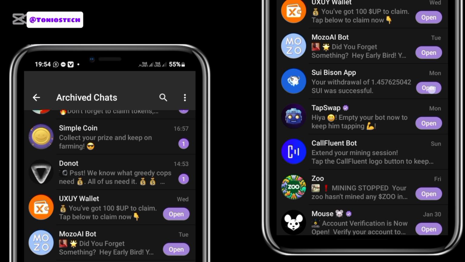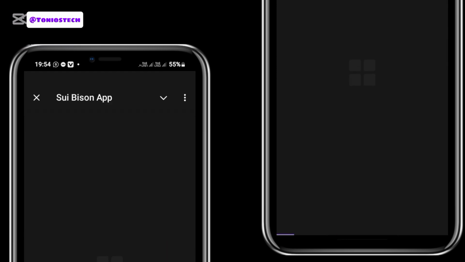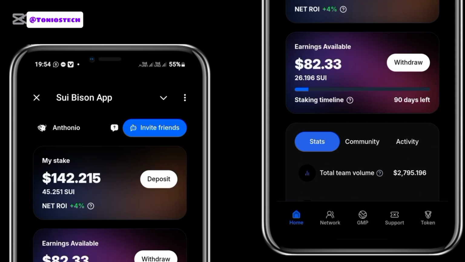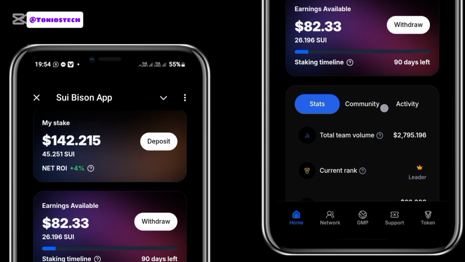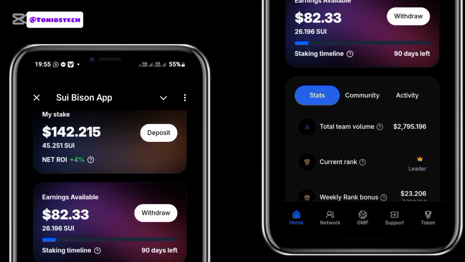Now this platform is called Sui Bison. Once you click on the link, it is going to take you to the registration page, and you don't even have to fill in any details. All you have to do is start the bot and you are going to be taken to this page. As you can see on my screen here, I have about $82. That is about 26 SUI. But I am going to withdraw it in this video and show you if the withdrawal arrives or not. Now let me show you the wallet I'll be withdrawing to.